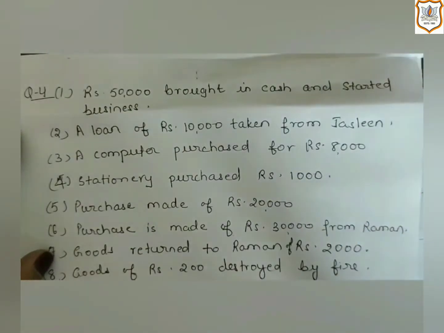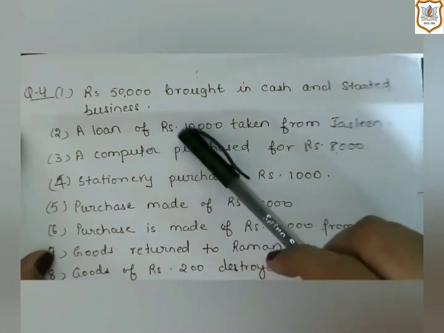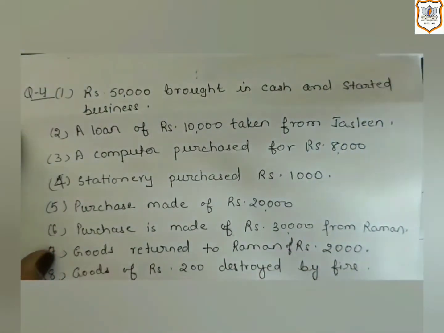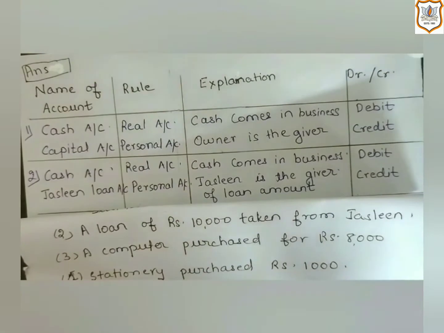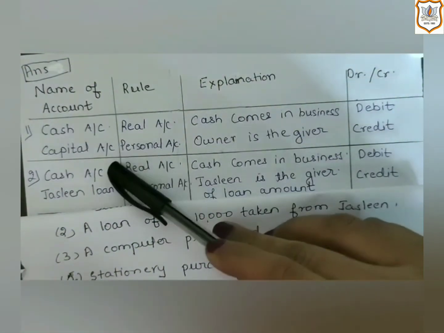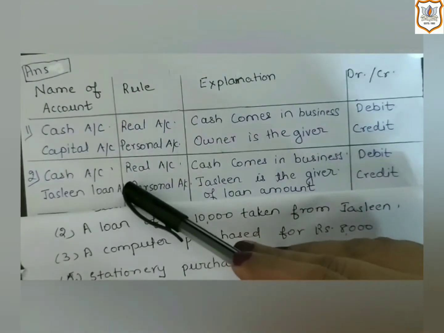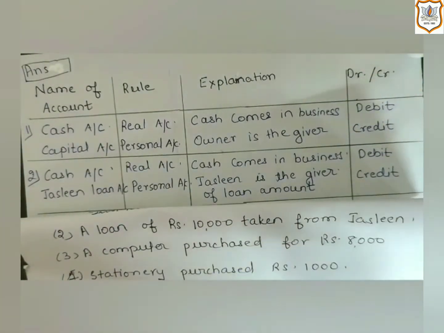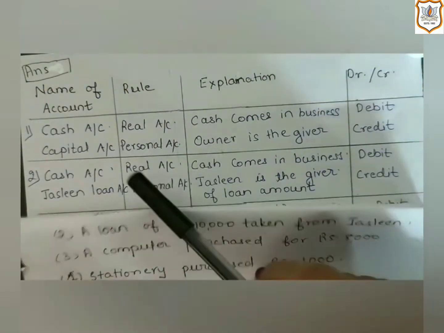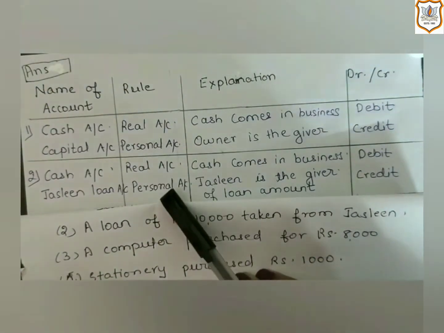Now, let us see the second transaction. A loan of rupees 10,000 taken from Jesslyn. So first you have to decide which two accounts will be affected. Here, cash account and Jesslyn loan account will be affected. And as we know, cash is an asset, so it is a real account.